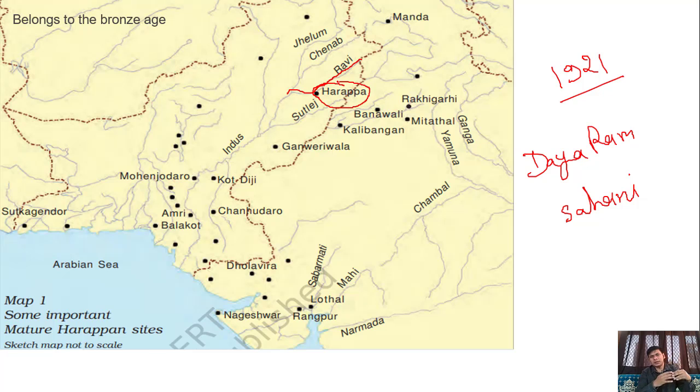This geographical area was found by Dayaram Sahni for the first time, and he found a lot of things there, so he gave this civilization the name Harappa. That's why the Indus Valley civilization is known as the Harappan civilization.